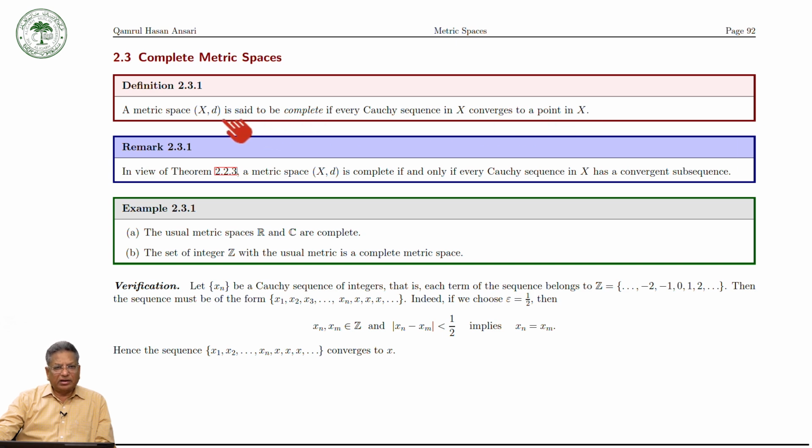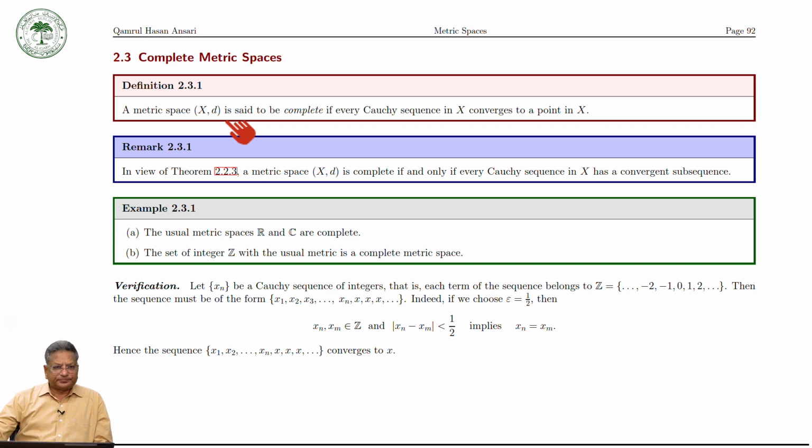Now keep in mind, when we consider (X, d), there is a possibility that a metric space has two metrics. A sequence is Cauchy with respect to one metric and converges to a point in X with respect to the same metric, but it is Cauchy with respect to some other metric and does not converge with respect to that second metric.